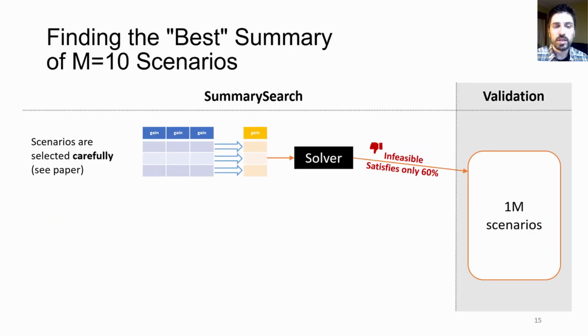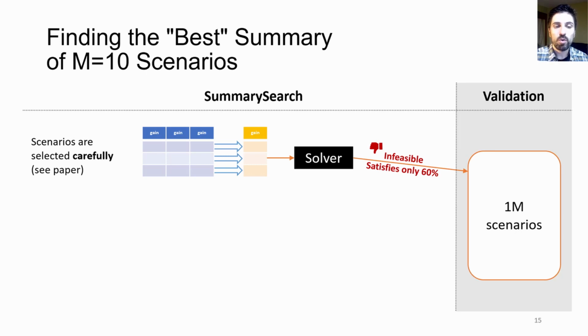This suggests a methodology to find the best summary given our m scenarios, which is a key step of our overall solution algorithm, which we call summary search. Suppose we have 10 scenarios to work with. We start by taking the min of 3 scenarios to construct an initial summary. We then solve the DILP using only the summary, and then we check if the solution is actually feasible. Suppose that it's not.